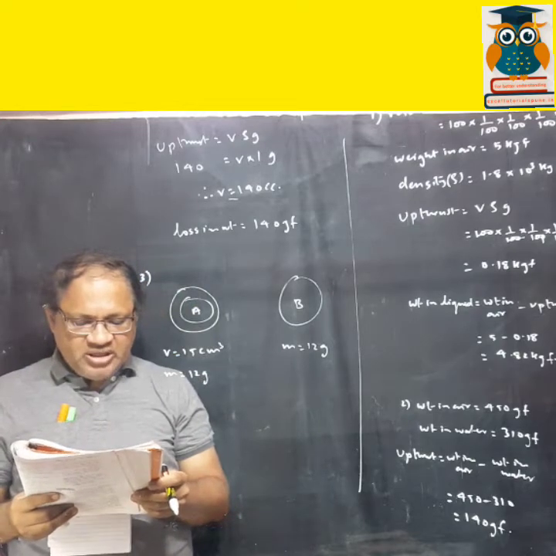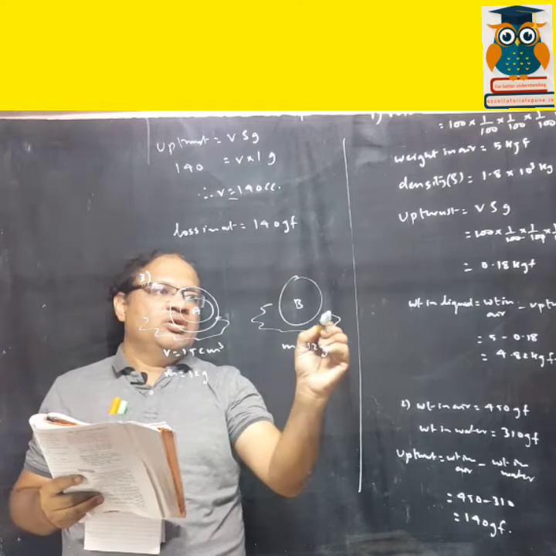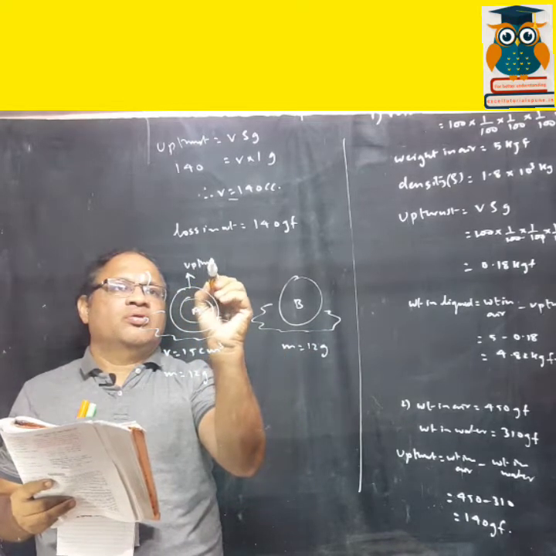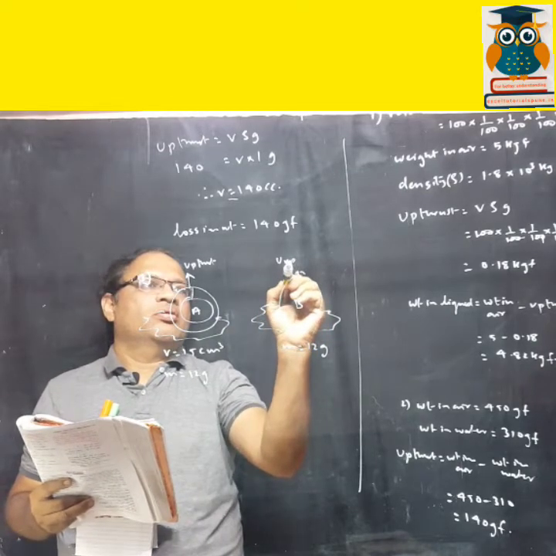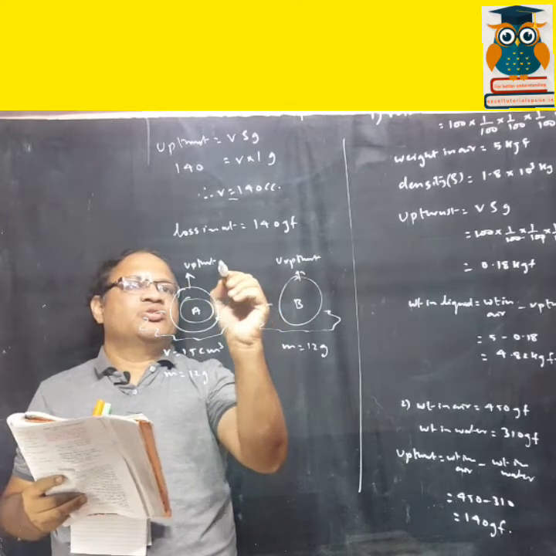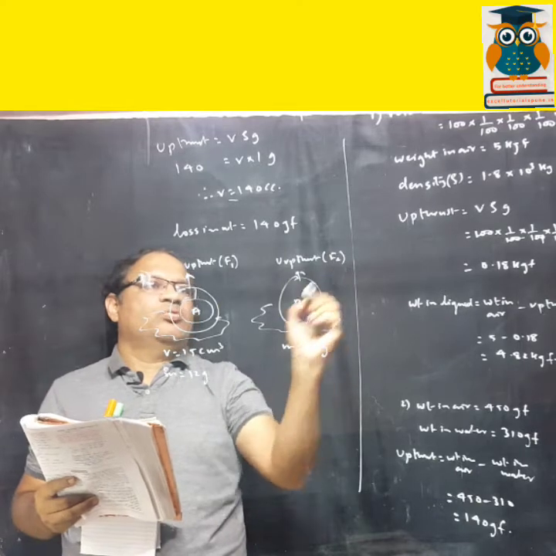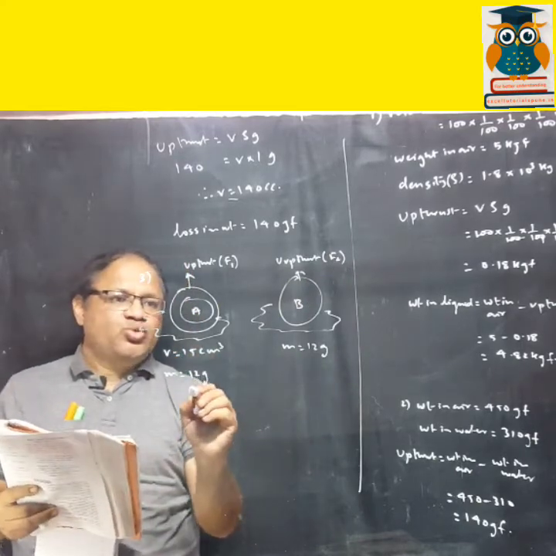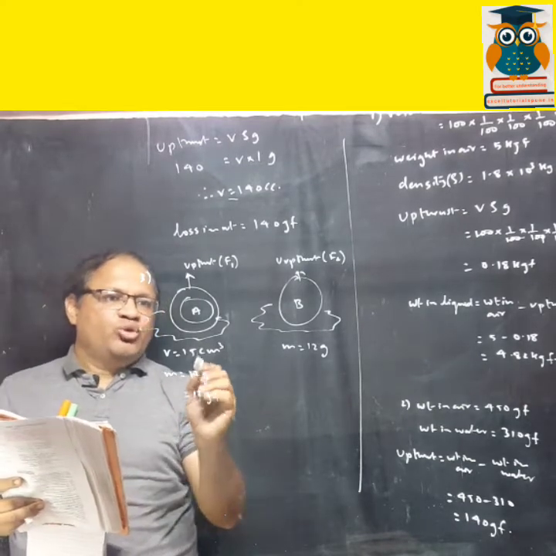Both are placed on the surface of the water. So when it's placed on the surface of the water, there is the upthrust acting on it. Okay, the upward force F1 and here F2. Okay, and the weight is acting downward. So mass is 12 grams, that is 12 gf. Okay, so volume is given.